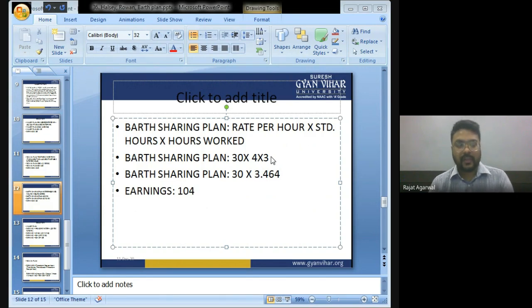So bachcho, we have completed this topic of labor cost control. We have learned how to calculate earning as per Barth sharing plan, Halsey premium plan, and Rowan system plan. Now we are going to move ahead towards the next topic, that is overhead control. Now we are going to discuss our new topic, that is overhead control.